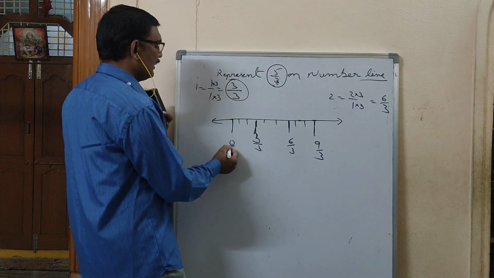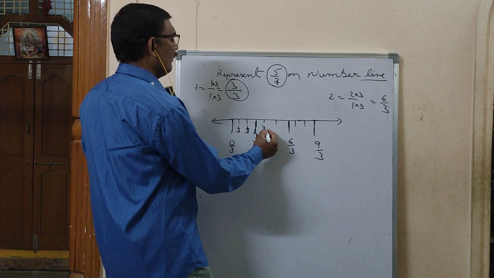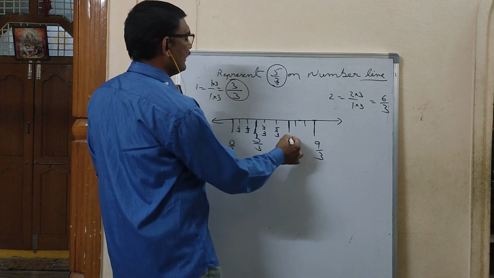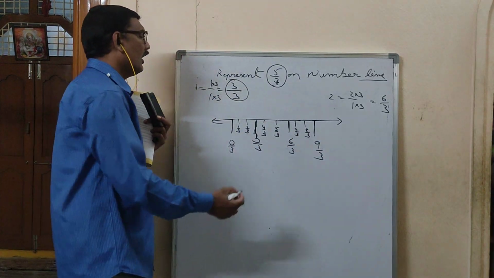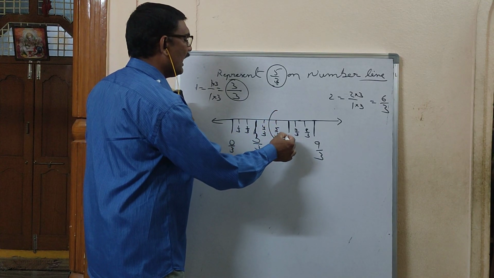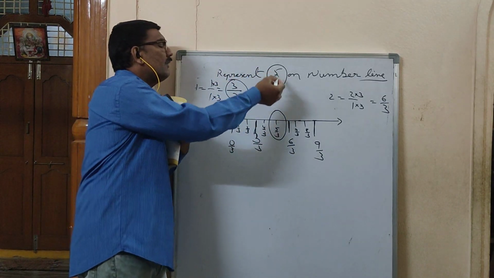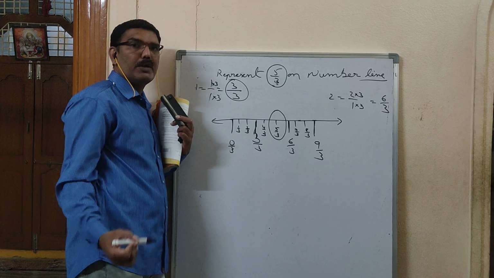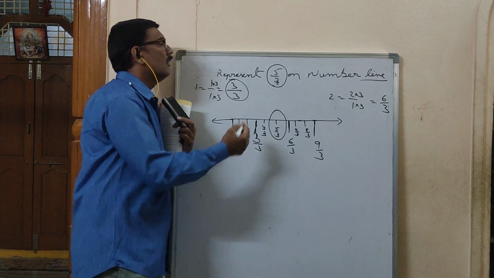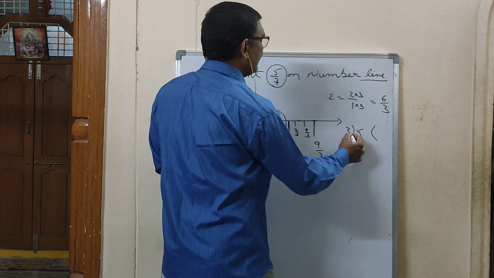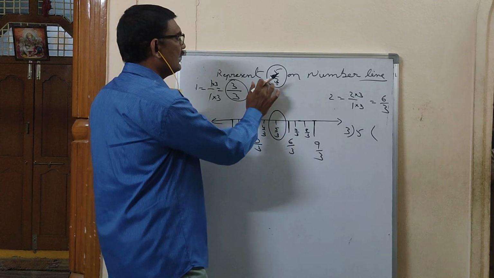What you have to write is 0 by 3. This becomes 1 by 3, 2 by 3, 3 by 3 came, 4 by 3, 5 by 3, 6 by 3 came, 7 by 3, 8 by 3, 9 by 3 came. Now you should circle 5 by 3 here. What did you do? You represented 5 by 3 on the number line. It's very simple. Draw a number line. Divide the fractions like this. Then you will get that our answer will be in between 1 and 2 for this question.